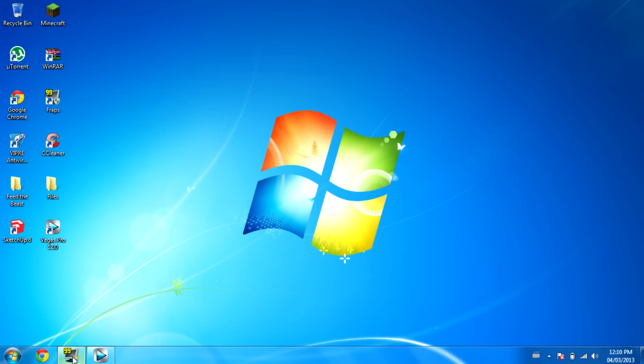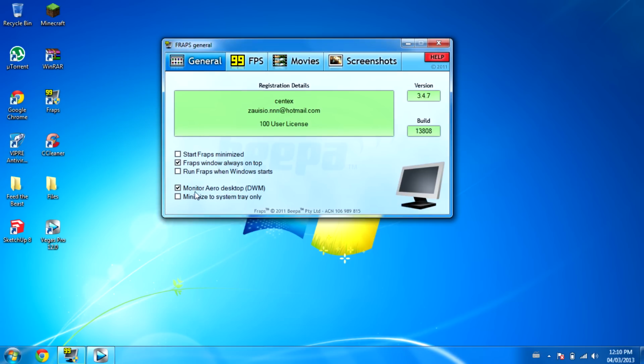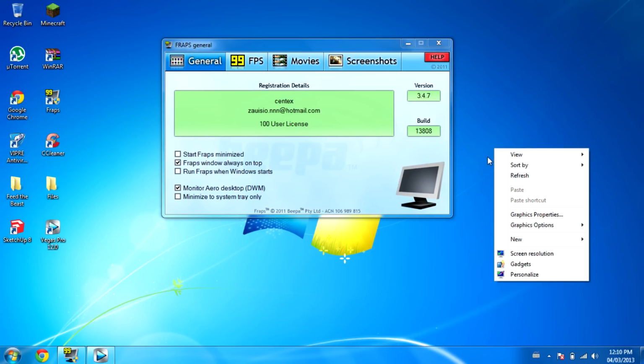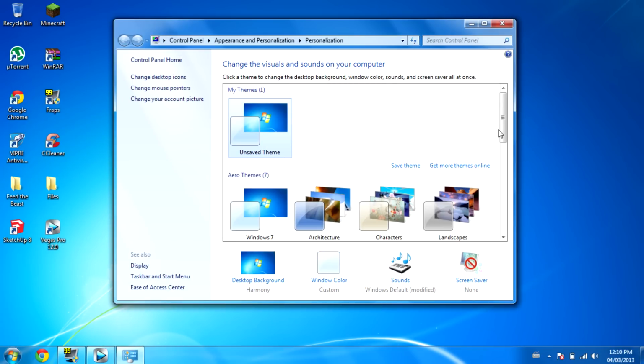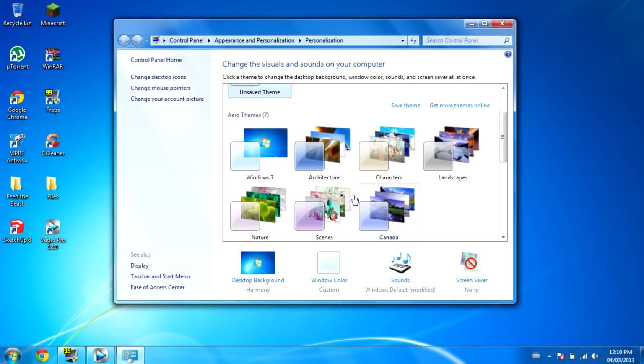What you're going to want to do is open up your Fraps, go to your General, and check this option. If these options do not appear for you guys, you're going to need to right-click on your desktop, go to Personalize, and choose one of these arrow themes.